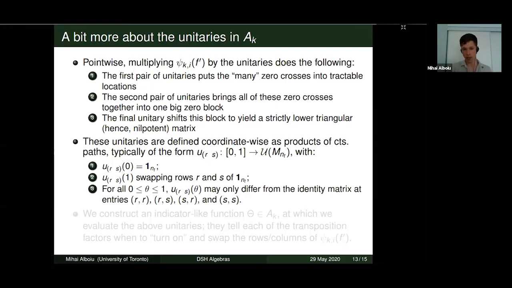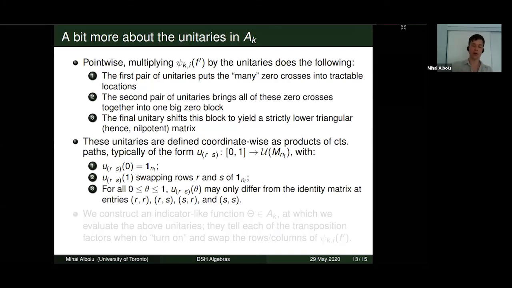And everywhere along the path, U_RS evaluated at theta would just differ from the identity at most in those 4 entries. So basically, each of the unitaries that we are using is a product of coordinate-wise paths that look like this, where R and S run through almost all of the indices in the matrix.